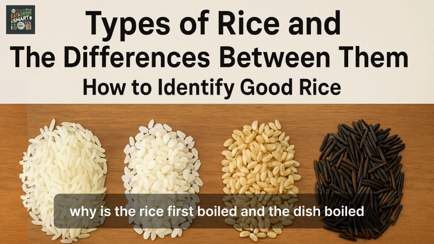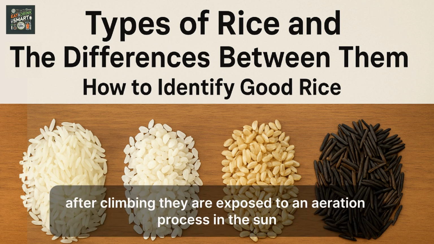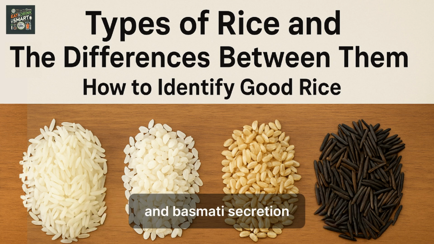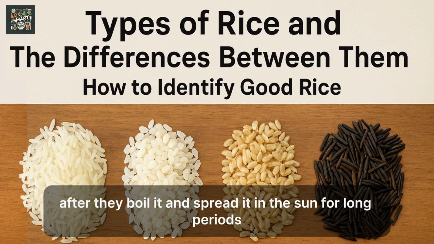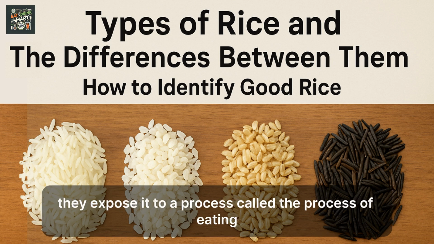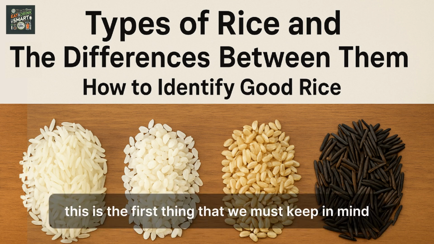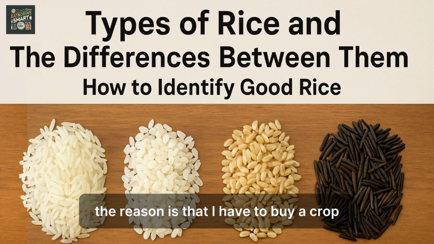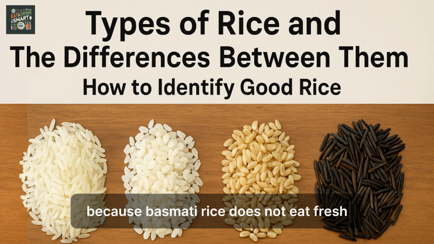Why is the rice boiled first? They boil it, and after that they expose it to an aeration process in the sun in order to get rid of the starch present in it. That's why the starch content in Basmati is much less than in Egyptian rice. After they boil it and spread it in the sun for long periods, they expose it to a process called aging. This is the first thing we must keep in mind when buying Basmati rice: I have to buy a crop from previous years, because Basmati rice is not eaten fresh.